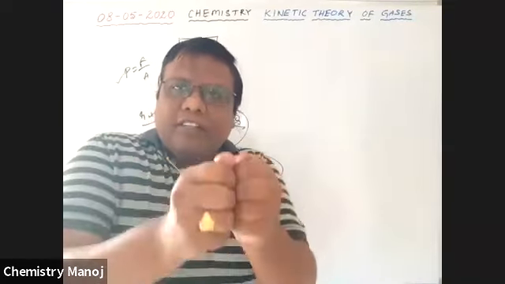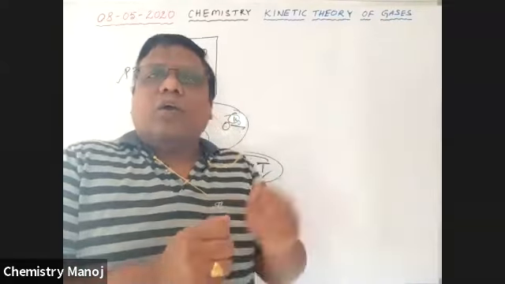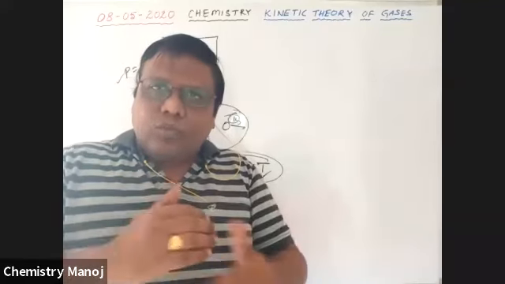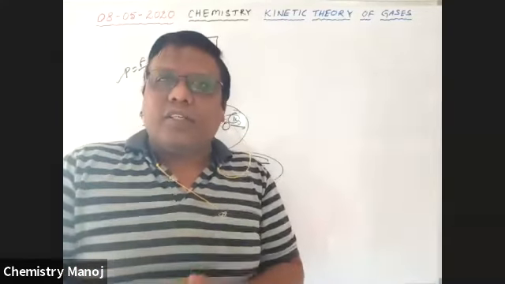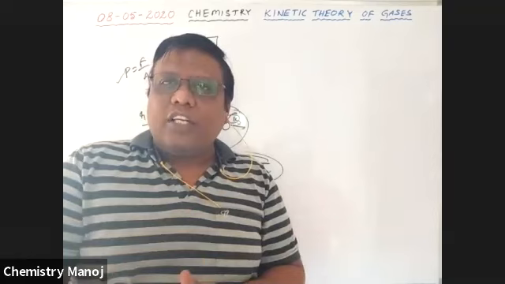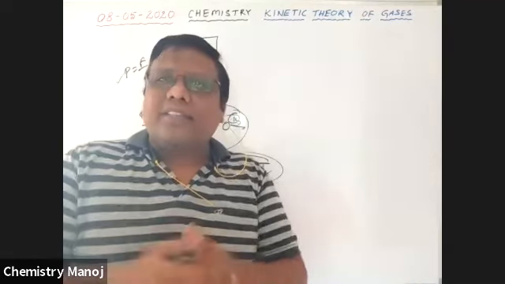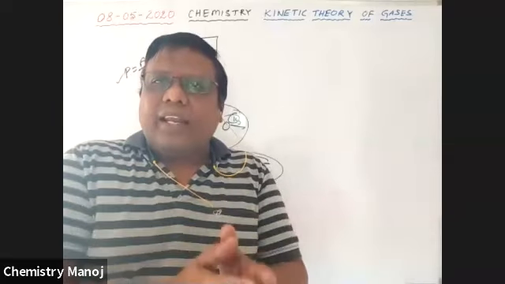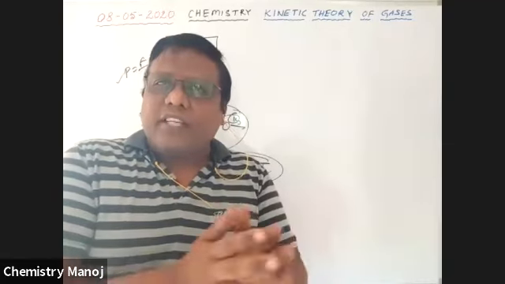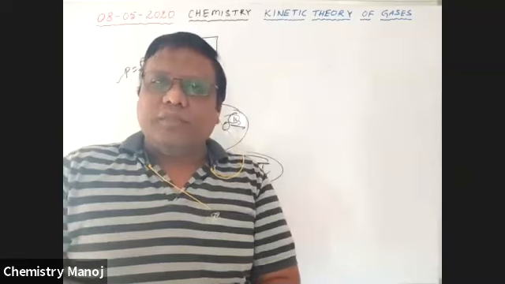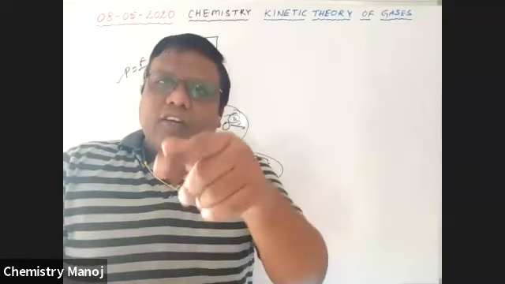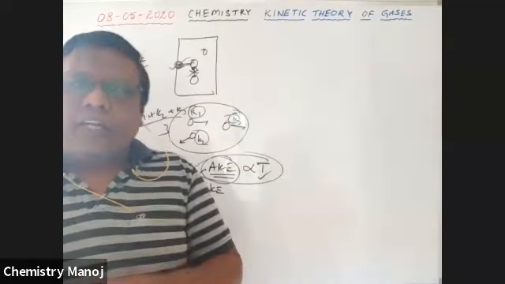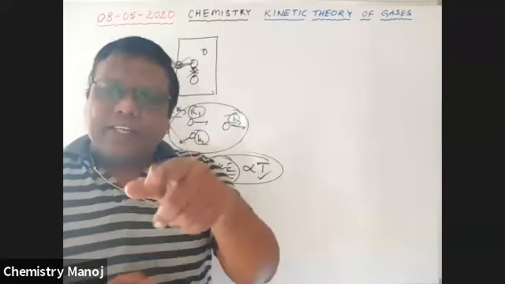They may collide with each other or collide with the walls of the container. These two types of collisions are elastic collisions. So all the collisions made by the gas molecules are elastic collisions. What is an elastic collision? The total energy before collision is equal to the total energy after collision. This will be explained in detail in your physics classes on elastic and inelastic collisions.